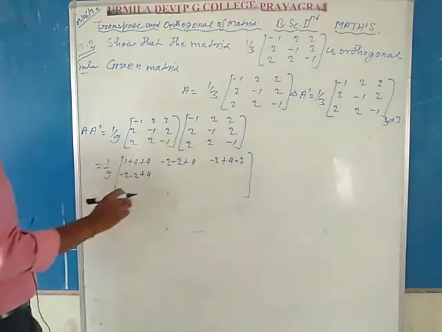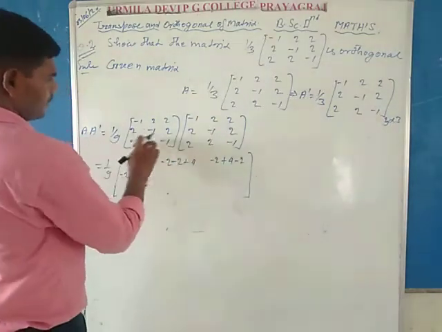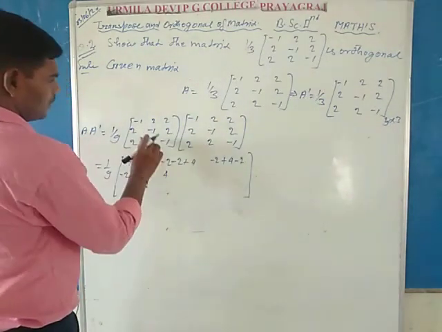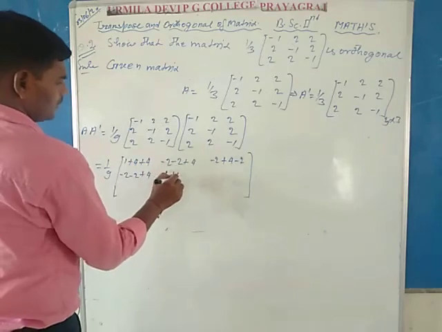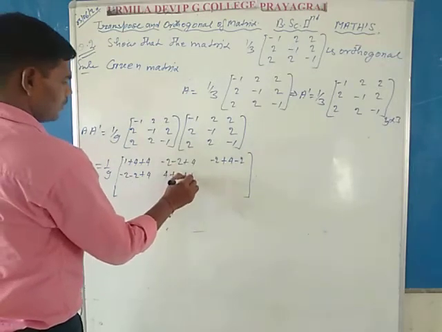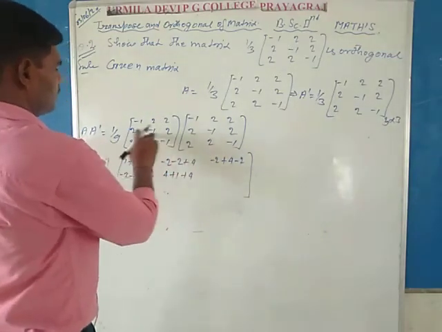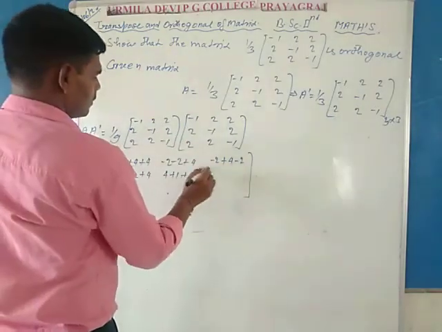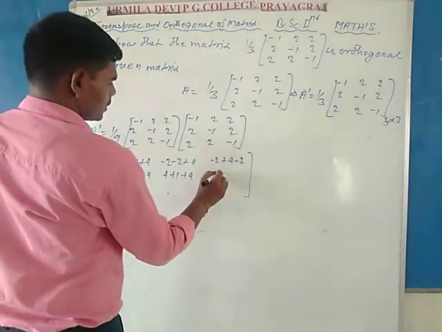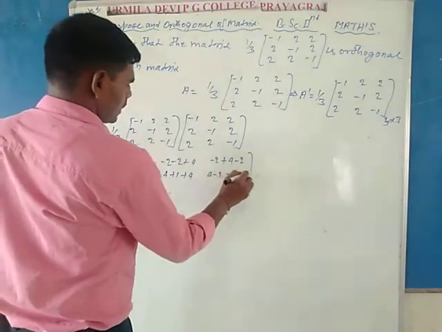Second row second column: 2 into 2 is 4, minus 1 into minus 1 is plus 1, and 2 into 2 is plus 4. Second row third column: 2 into 2 is 4, minus 2 is equal to minus 2, and 2 is also equal to minus 2.